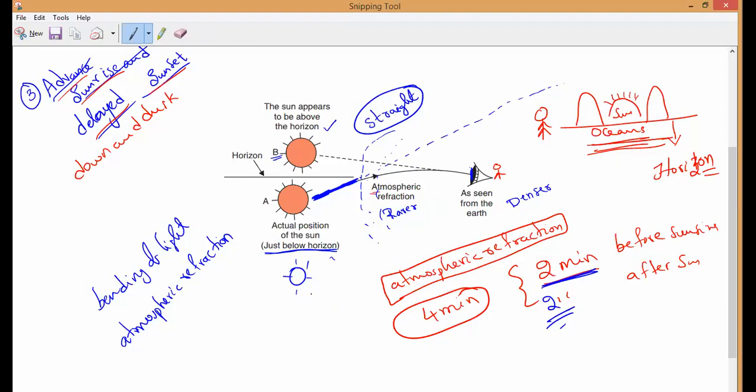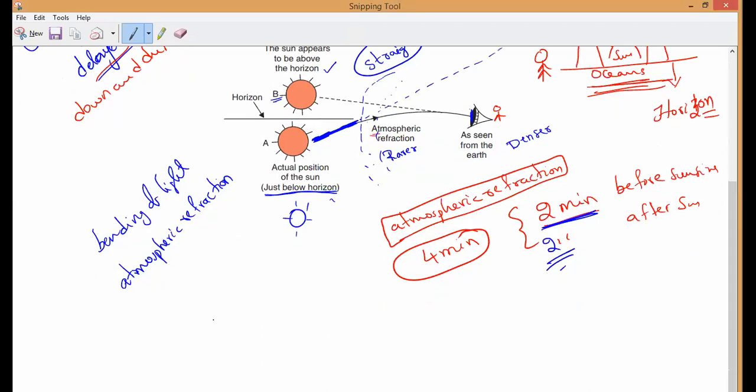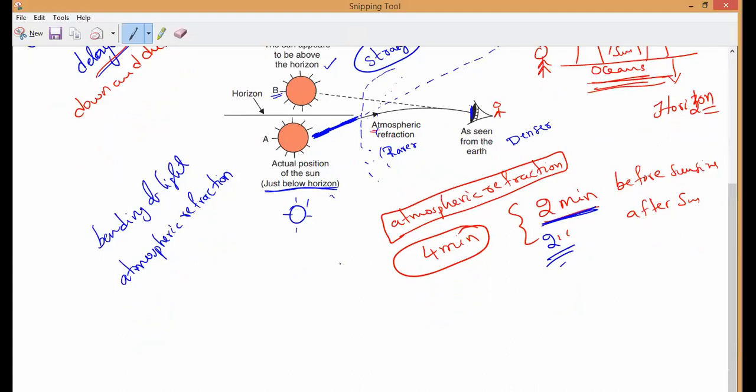You can observe here, without atmosphere, the full earth appears to be what color? If there is no atmosphere, continuously throughout the year, what will happen? There is no light at all.